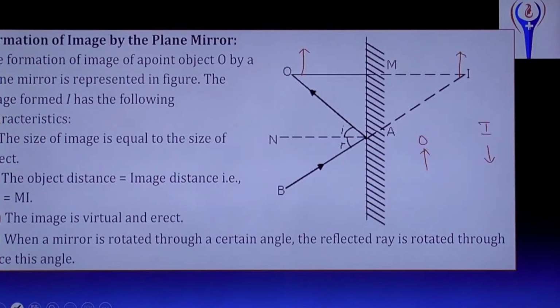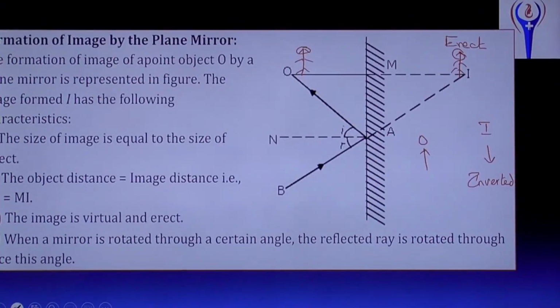This is inverted image. The image is inverted. Sometimes, if you see through a lens, it will appear as an inverted image. And sometimes the same as it is, that is erect. Erect means same, not inverted. Suppose a person is standing like this, and here it will be the same.